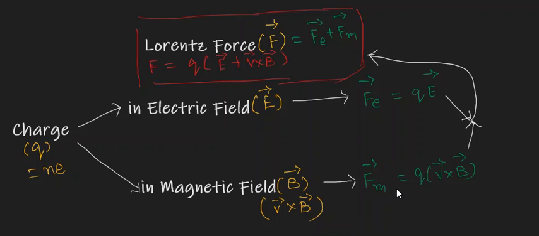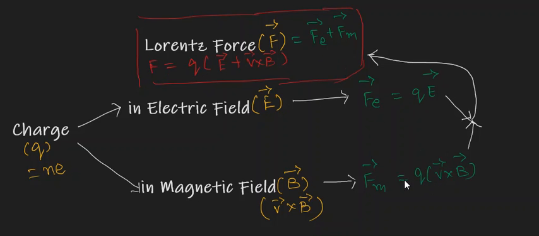So now what is the force experienced by the charge in magnetic field? It is given by Q into V cross B. V is nothing but the velocity of charges in the magnetic field, and B, you know, is the magnetic field. Now let us add these two so that you are able to get Q being common.